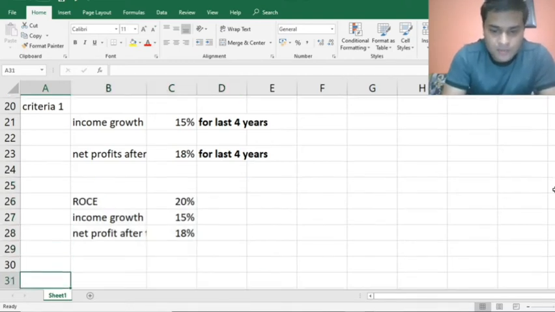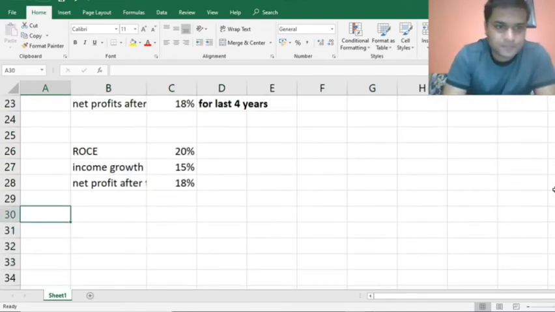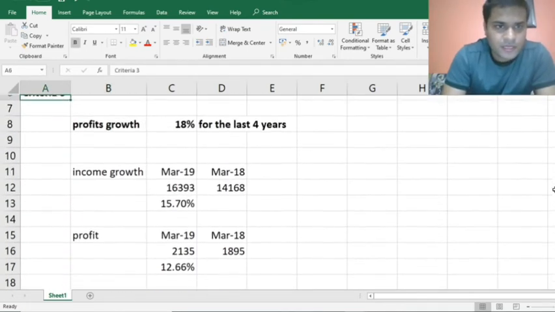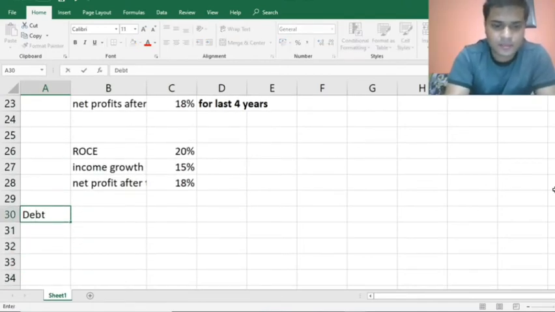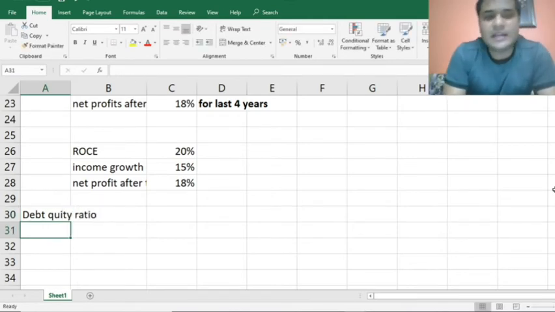Okay, now let's come to the next concept. The next concept which I want to make clear here, I think you guys must have noted this down, is debt equity ratio.